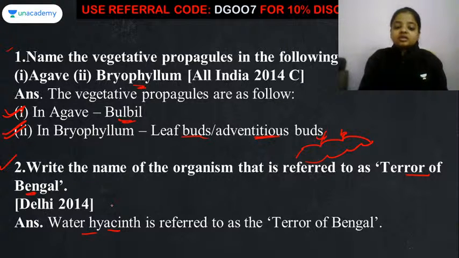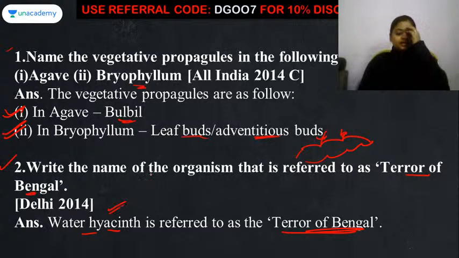And because of this water hyacinth, the organisms which were living inside the water, the plants and the organisms, fishes, everything, died because of the deficiency of oxygen. Okay, so this is a very old thing, but for the terror of Bengal, the organism that is responsible is the water hyacinth. So don't forget that terror of Bengal is referred to because of the water hyacinth. Good.